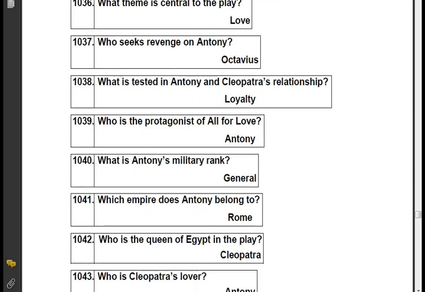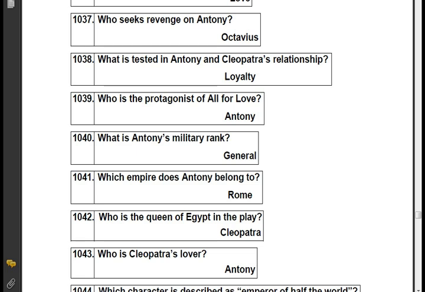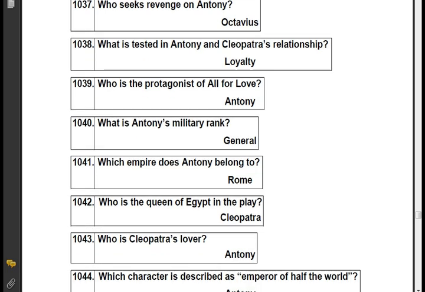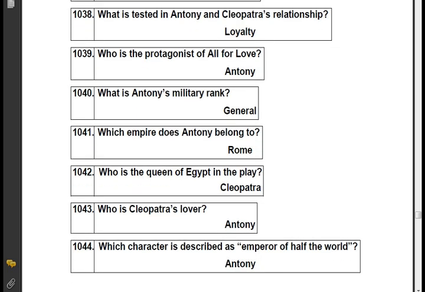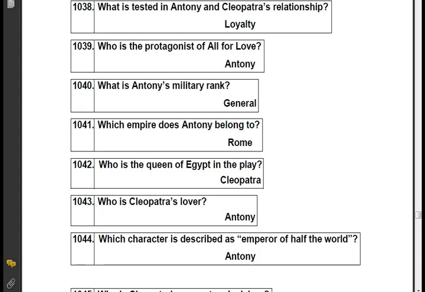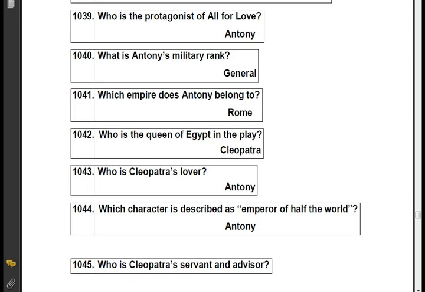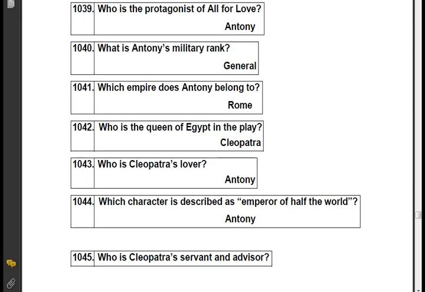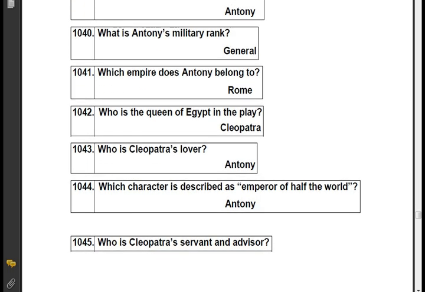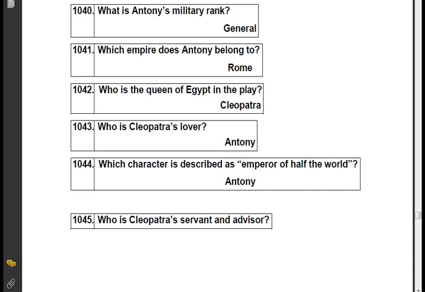What is tested in Antony and Cleopatra's relationship? Loyalty. Who is the protagonist of All for Love? Antony. What is Antony's military rank? General. Which empire does Antony belong to? Rome. Who is the queen of Egypt in the play? Cleopatra.